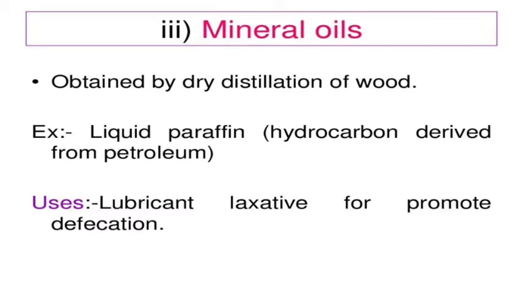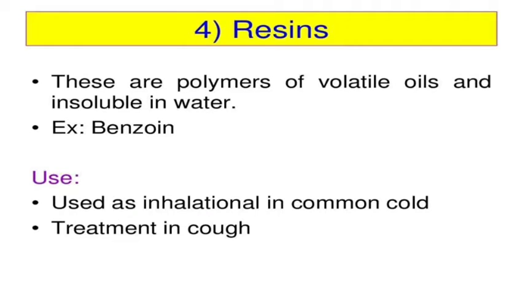Next is the mineral oil, which we can obtain from the dry distillation of the wood. Example is liquid paraffin, a hydrocarbon derived from petroleum. Usually liquid paraffin you can use as a lubricant laxative to promote defecation. Liquid paraffin you can use in cardiac patients.